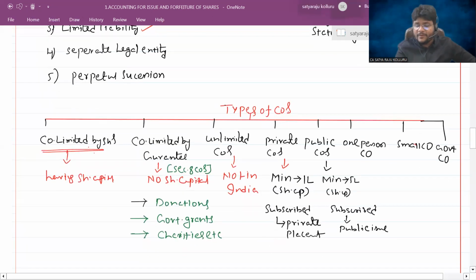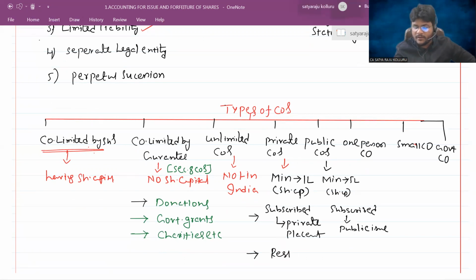Next, in the case of private companies, there is a restriction on transfer of shares. You know why? Sir, private companies are established by a group of people who are privately known to each other.